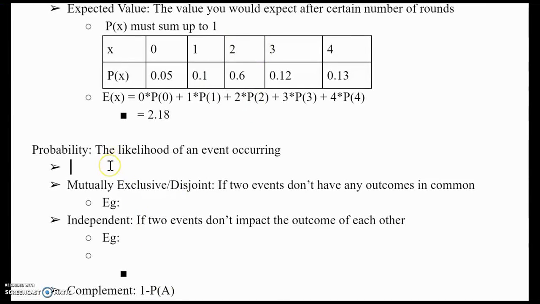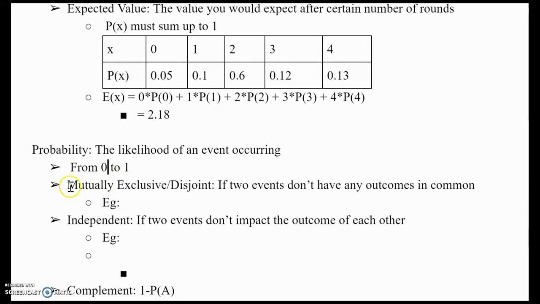Next we're going to talk about probability. I've used the word multiple times already, but this just means the likelihood of an event occurring. It has a range of 0 to 1. So the probability of any given outcome or trial can range from 0 to 1. It can't be above 1. 1 just means that it's 100% likely, and 0 just means 0% likely.